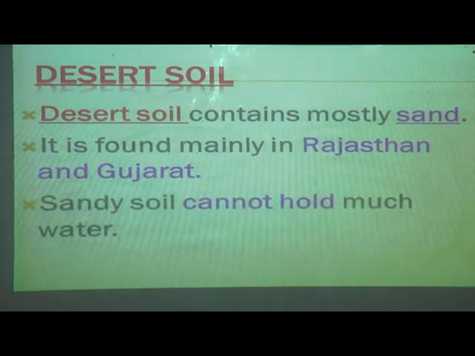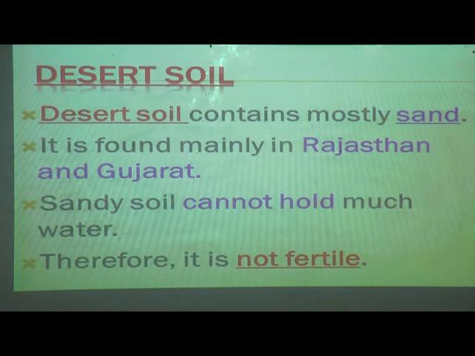Sandy soil cannot hold much water. Yes students, whereas black soil and red soil, if we pour water in it, it will absorb it. Correct students? Whereas with desert soil, when we pour a glass or half a glass of water in it, what happens? It will drop down. It cannot hold water because of the sand.